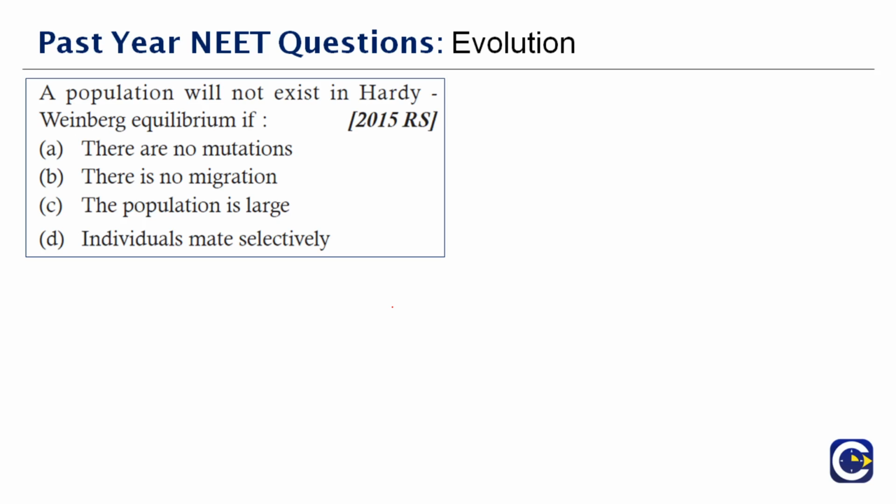Okay, a population will not exist in Hardy-Weinberg equilibrium if. What do you mean by the term Hardy-Weinberg? You call it the Hardy-Weinberg principle. So first we will see that. In Hardy-Weinberg equilibrium, it's actually a principle. Yeah, we all know that. It's a principle